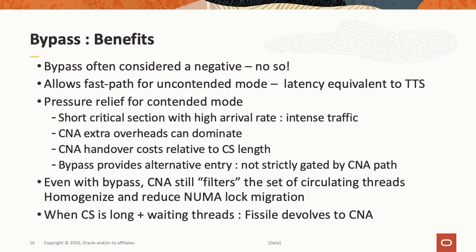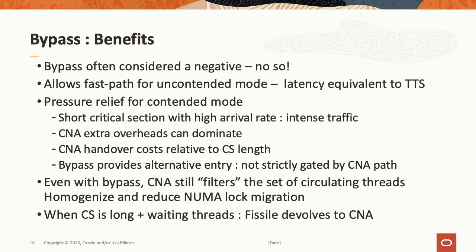So let's say we have a very short critical section with a very high arrival rate. We have intense traffic. Well, in that situation, CNA, if we're just using plain old CNA, not Fissile locks, CNA overheads can come to dominate. This can particularly be the case if the CNA overhead costs are high relative to the critical section length itself. In other words, we have a very short critical section. But bypass, as we find in Fissile, provides an alternative entry, and it's not strictly gated by the CNA path.